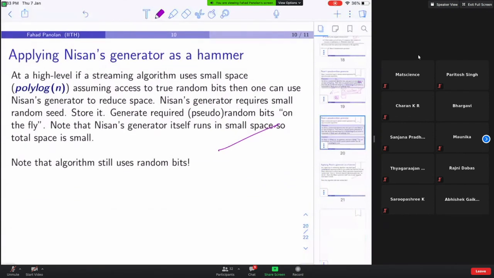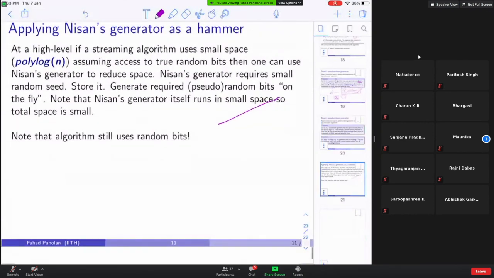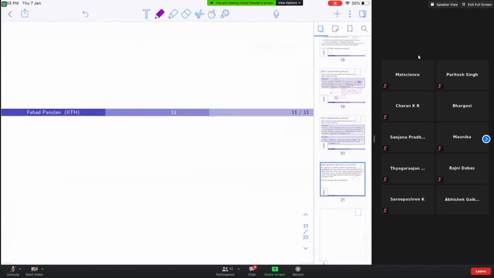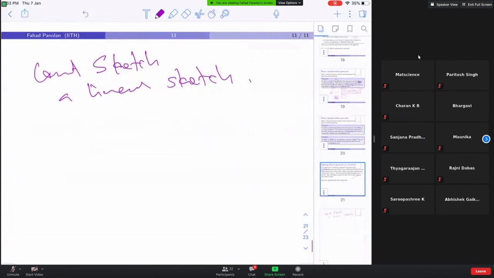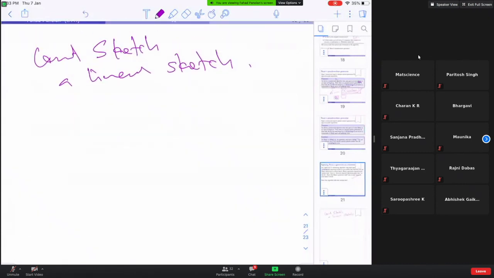And that's it. Okay. Now another thing you can think about is that the count sketch is a linear sketch. It will come later. What do I mean by that?